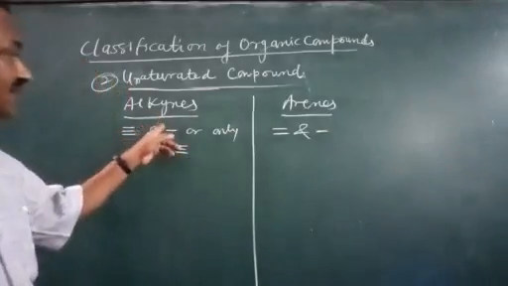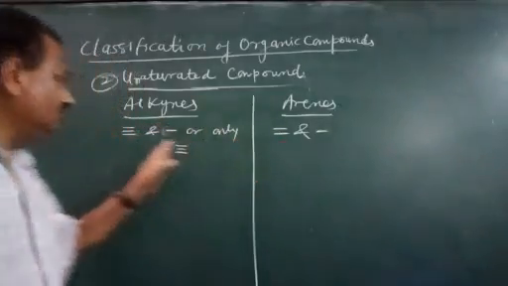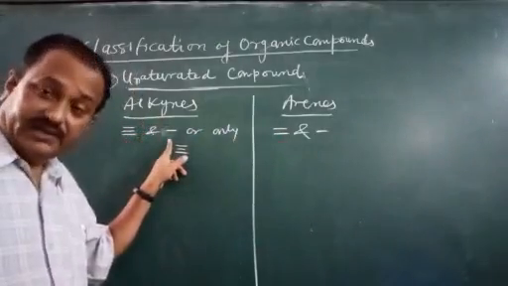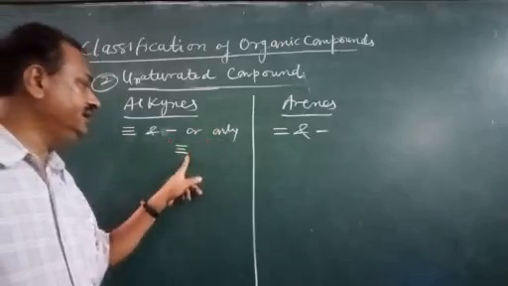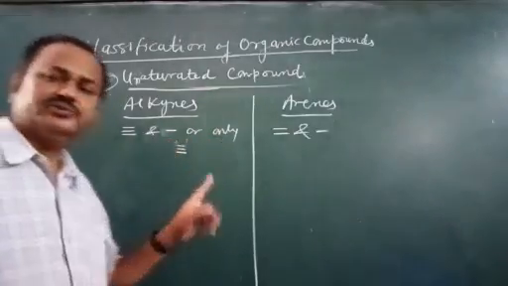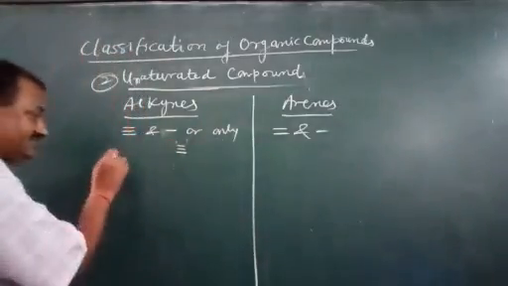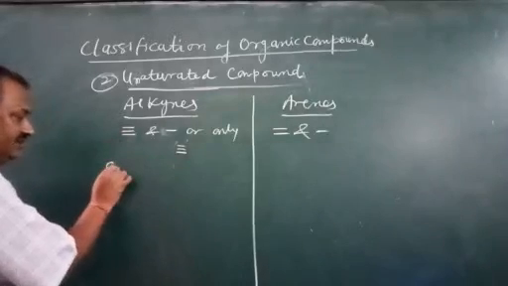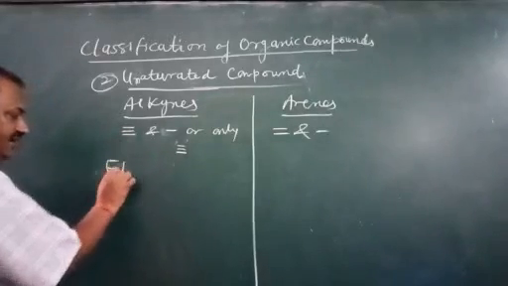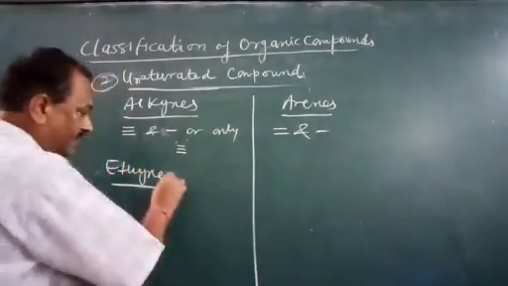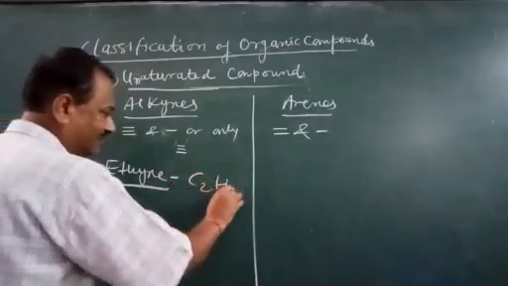Now explain about the alkynes and arenes. Alkynes have triple and single or only triple bond. So it is in only one case. The simplest alkyne is ethyne, and it is C2H2.